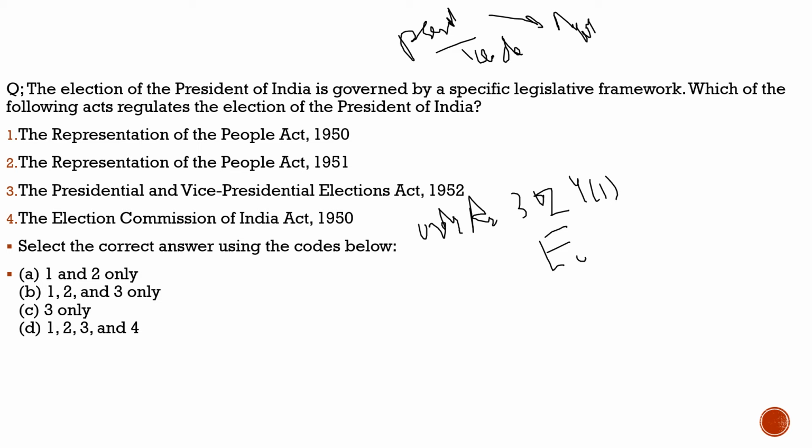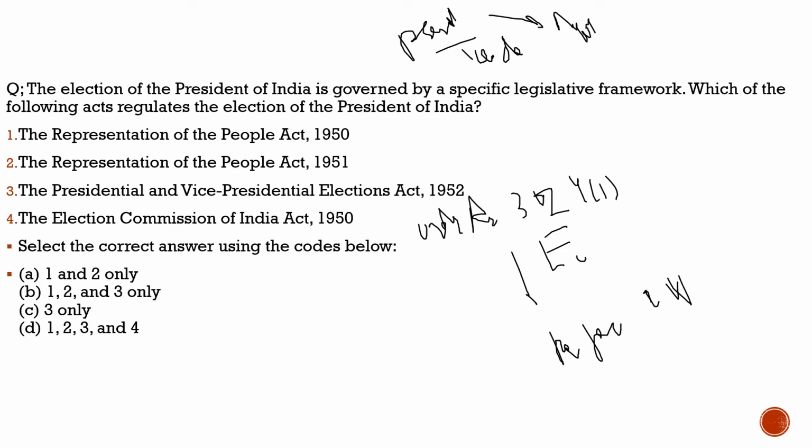The detailed provisions are made under the Presidential and Vice Presidential Elections Act, 1952. So which is the authority responsible for conducting the elections of the President?